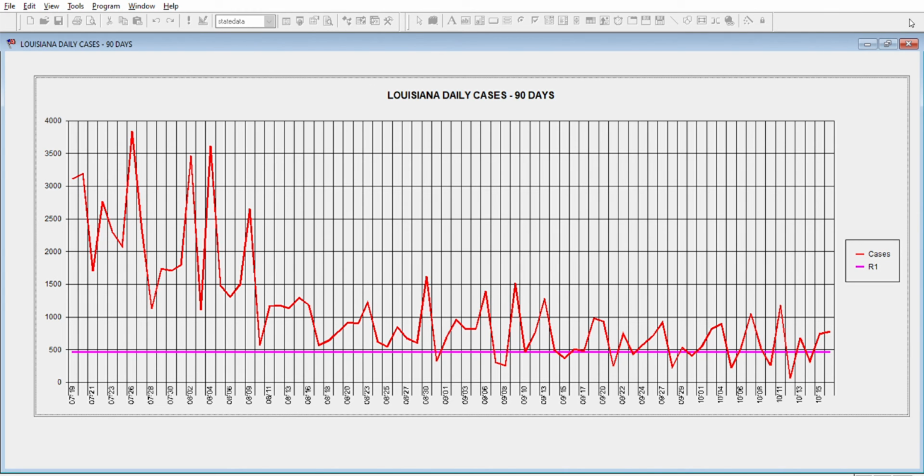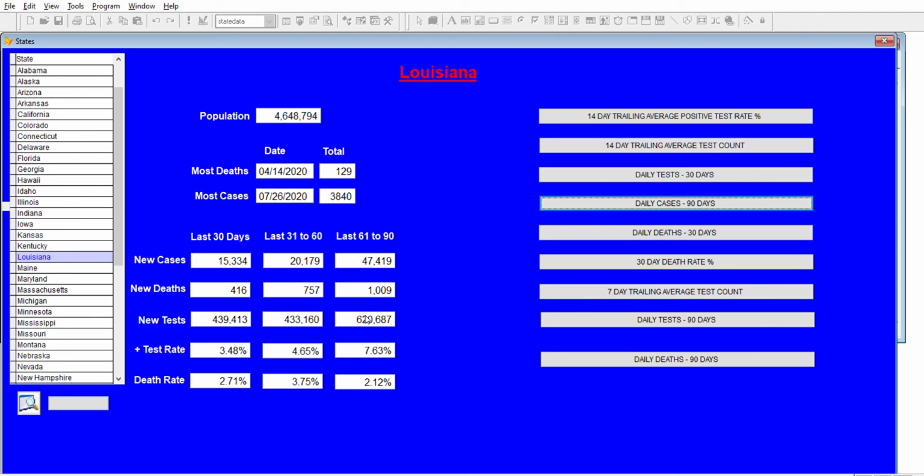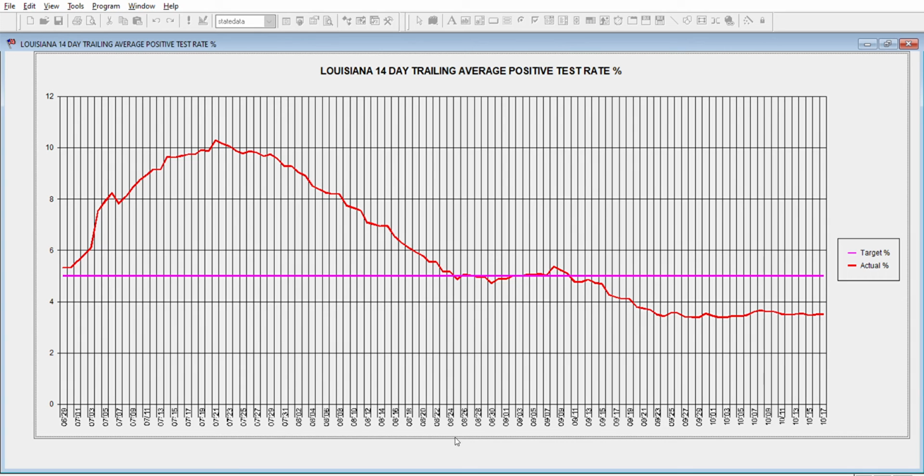So that kind of leads me to believe their drop in testing might have something to do with that. So this might be like a false sense of security that these numbers are going down, but it may not be. Let's just call it where it is. Louisiana is in a much better place than any of their neighboring states.